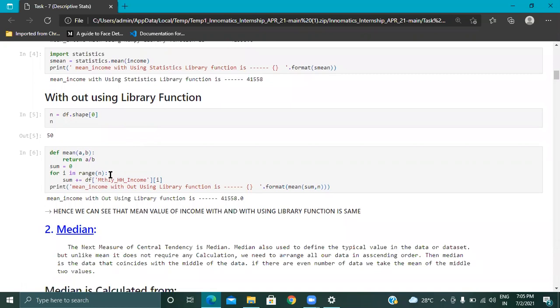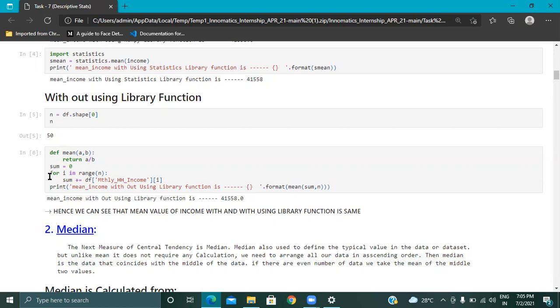So what do we mean by mean? Sum of observations by number of observations. First of all, we define a function for mean, and we define a return of a by b. So a and b are the variables, and a by b is our output. So what do we mean by mean? Sum of observations by number of observations.